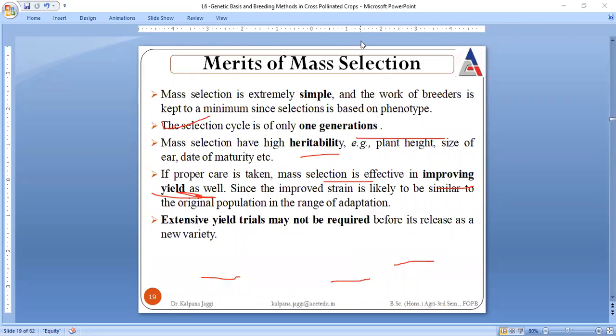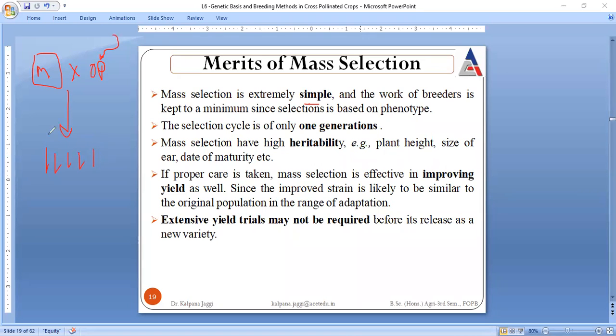There are many merits, or advantages, of mass selection. It is a very simple methodology. What you have to do is select a mother parent and open pollinate it. Open pollinate means any pollen grain from any flower can come and fertilize it. Then you will have the next progeny.